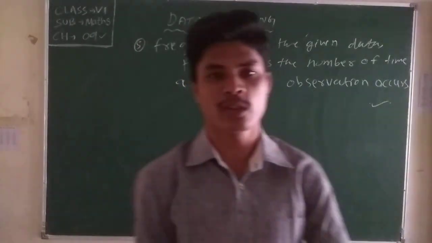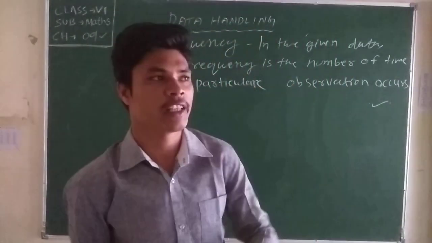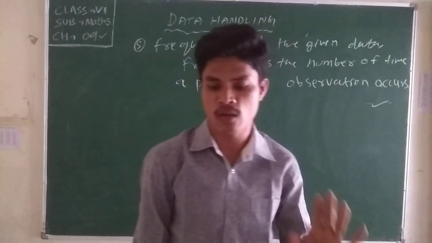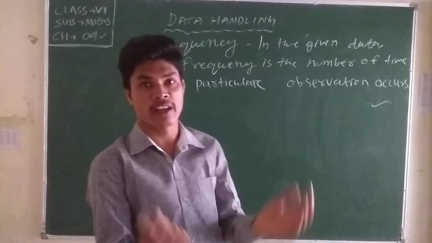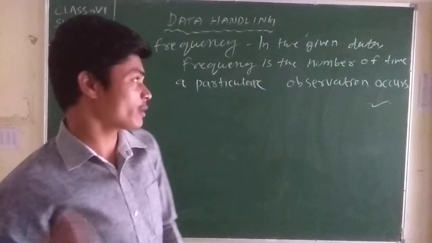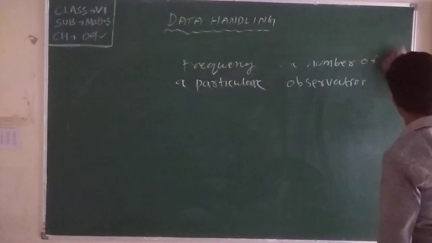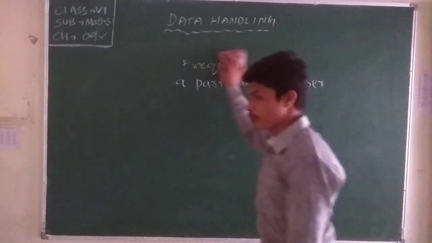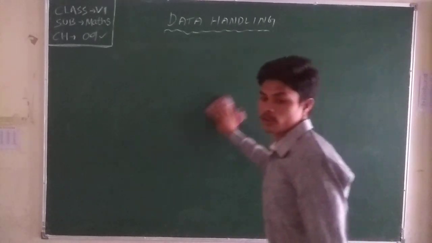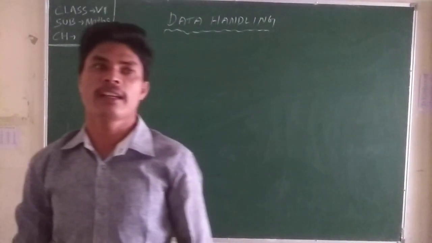Now we discuss tally marks. What are tally marks? We can easily represent the data using tally marks. Now, organization of data. How can you organize this? Organize means what? Using tally marks, using a pictorial graph, maybe a bar graph. You already know the bar graph and the pictorial graph. Today we use tally marks and collection of data.